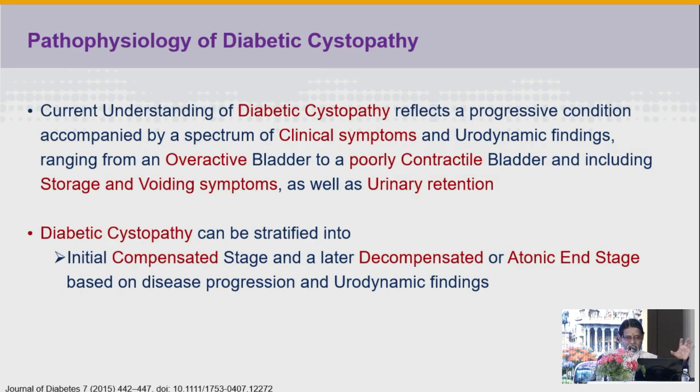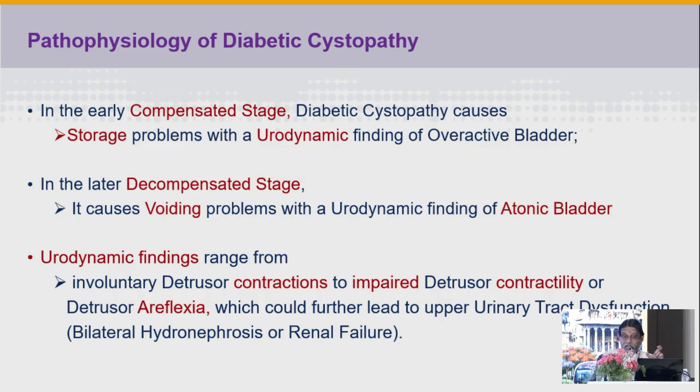The current understanding of diabetic cystopathy reflects a progressive condition with a spectrum of clinical symptoms and urodynamic functions, ranging from overactive bladder to poorly contracted bladder, including storage and voiding symptoms. So diabetic cystopathy can be stratified into an initial compensated stage and a later decompensated or atonic stage.